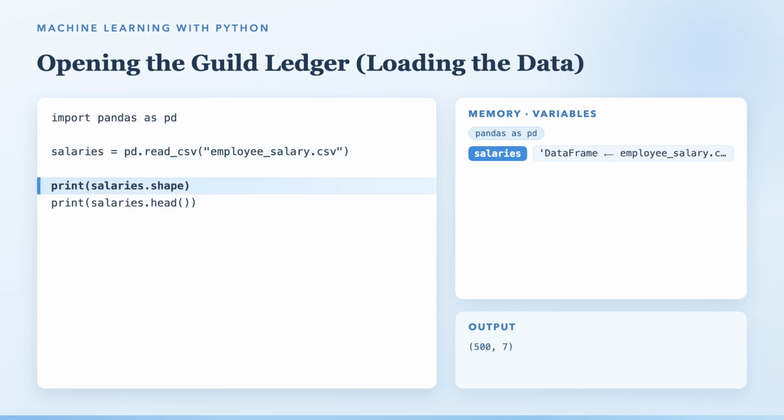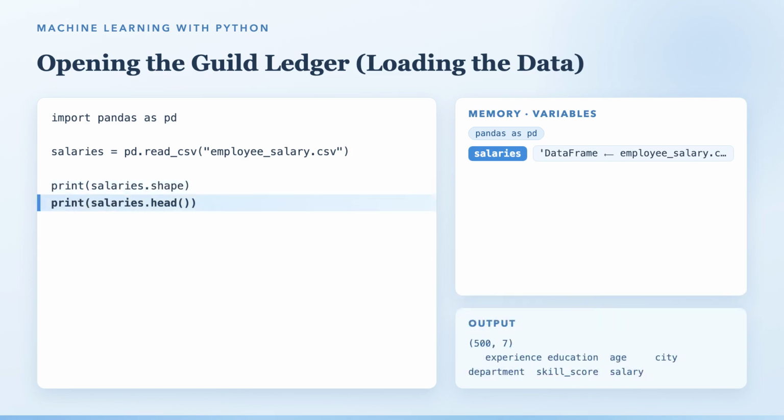Let's walk through these lines, one at a time. First, import pandas as pd. We invite the Pandas library in, and give it the short, friendly name pd. Next, salaries equals pd.read_csv, with the file name employee_salary.csv. This opens the file and pours all of its rows into a variable called salaries. Then, print salaries.shape, and the answer comes back as 500, 7. 500 people, 7 columns each. And finally, print salaries.head, which gently shows us just the first 5 rows, enough to meet the data, without being overwhelmed.